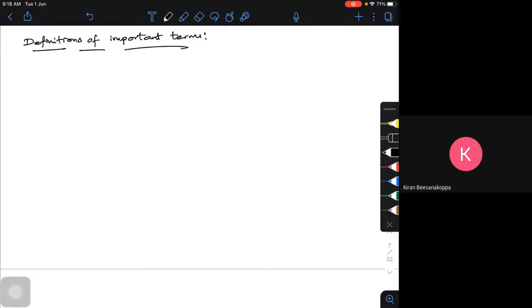Okay, fine. So now important definitions. First thing is sensible heat, which I have already shown, but we'll try to define it.